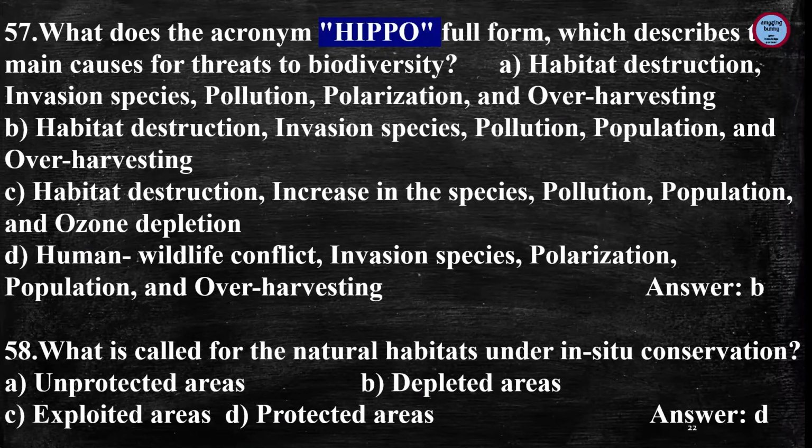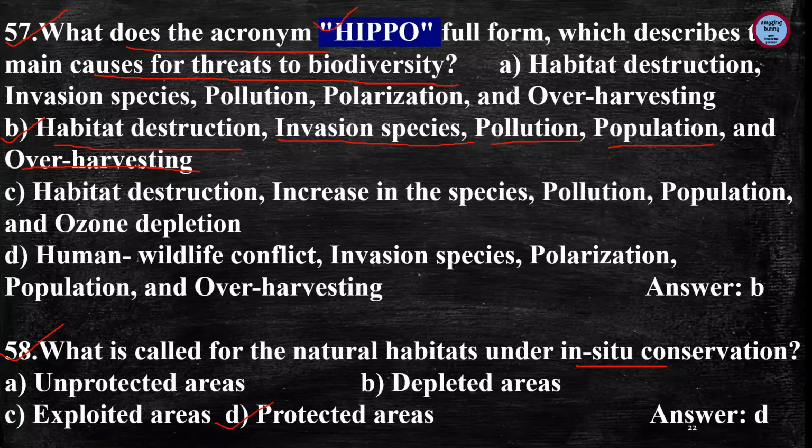Next question is, what does the acronym HIPPO stand for, which describes the main causes of threat to biodiversity? So the answer is B: H, habitat destruction, I for invasive species, first P, pollution, second P, population, and O is overharvesting.